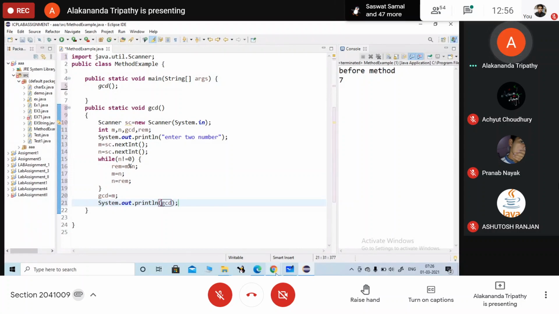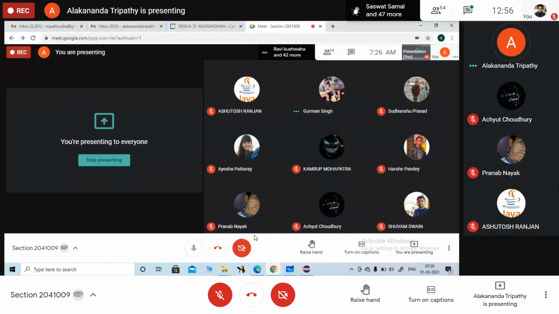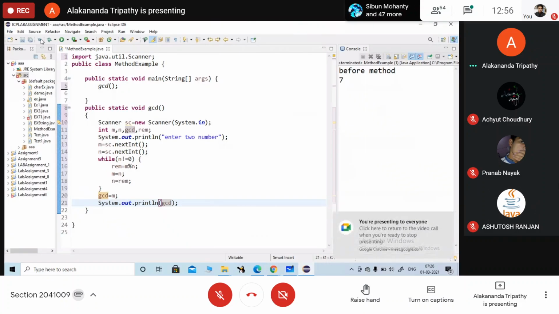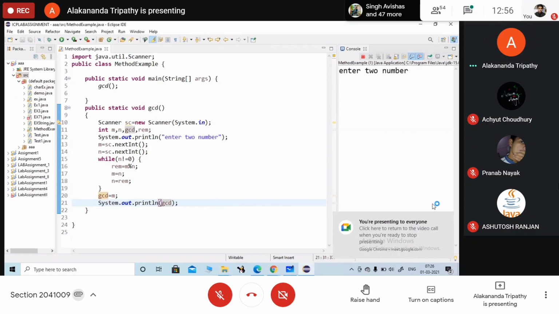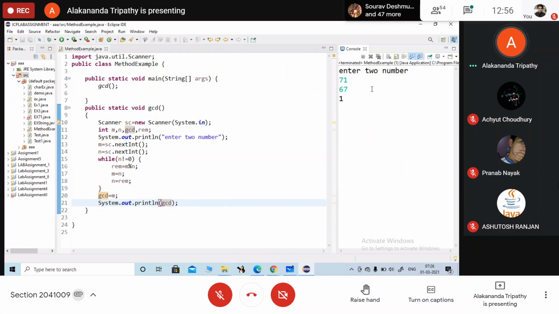Are you clear? Have you done it? Okay. So if the two numbers entered are 71 and 67, then the GCD is 1.